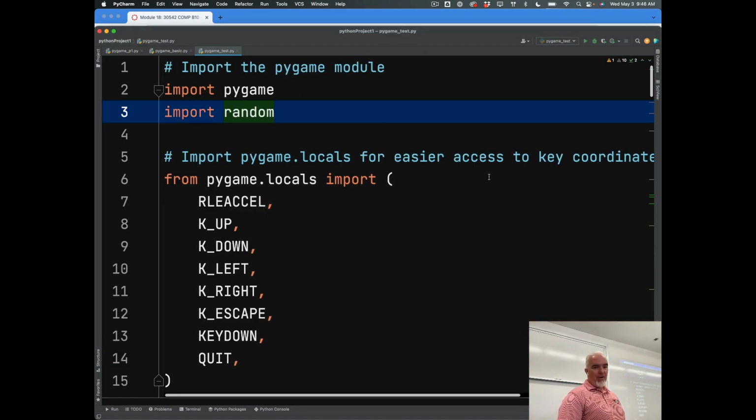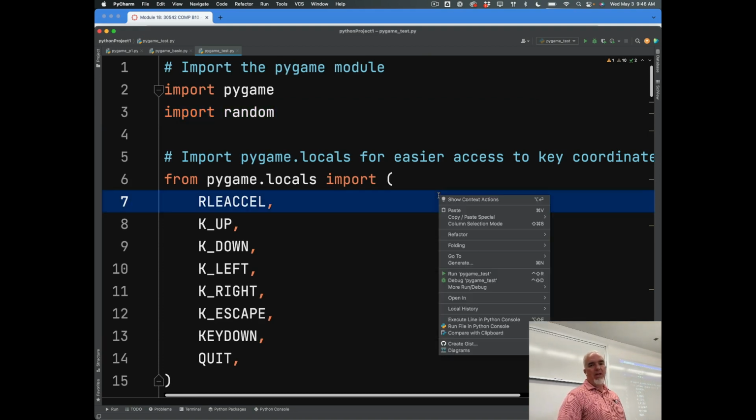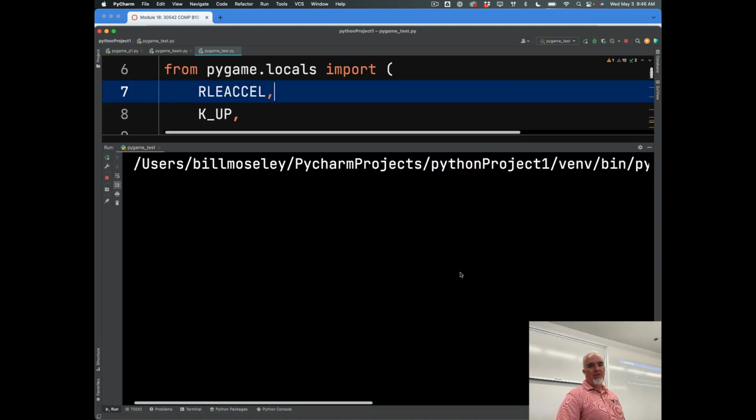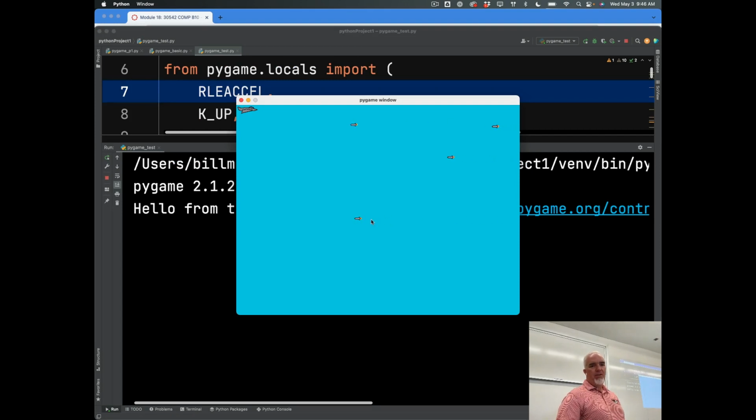I'm going to show you the game first so that I can make reference to the parts of the game, and then you can see what it looks like. So I just want you to lower your expectations right now. This is a very basic game, but you'll see what goes into making a game. Okay, so when I run this, I've got a little airplane here, and I have little missiles that are coming from the right-hand side, and I can control it in 4 dimensions, and the whole idea is to go as long as you can without getting hit.